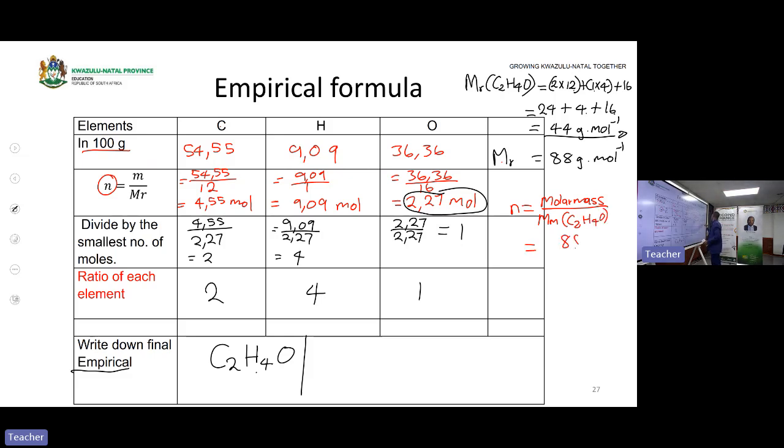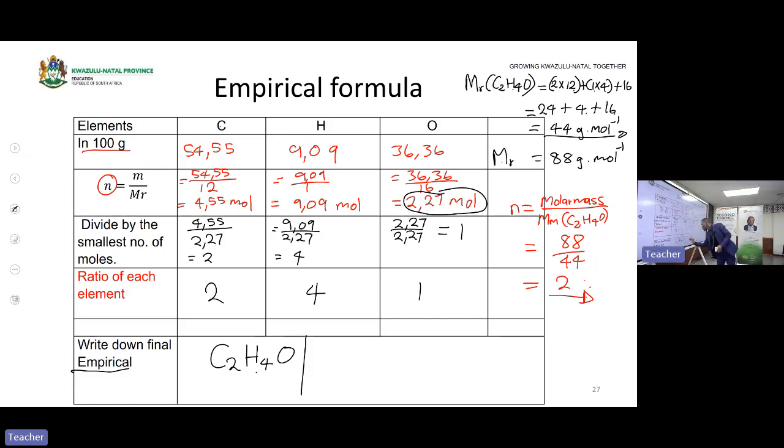Then I will have 88 divided by 44, the answer is 2. That's the factor that I'm going to multiply the atoms in the empirical formula by to get the molecular formula.